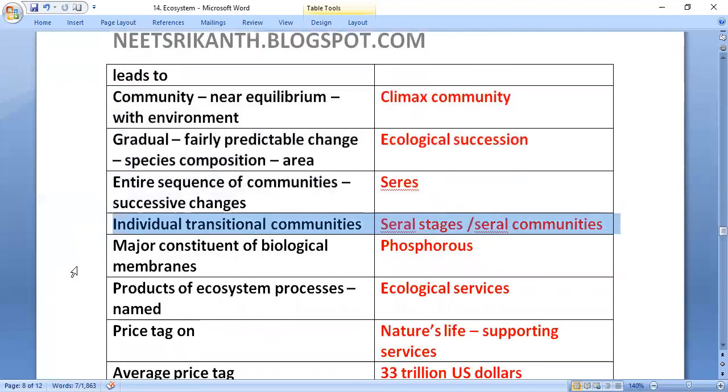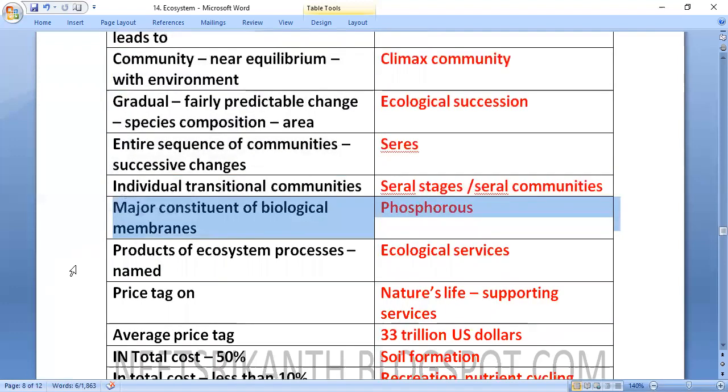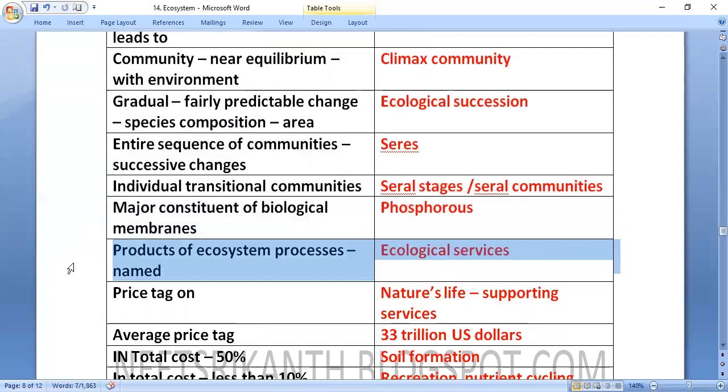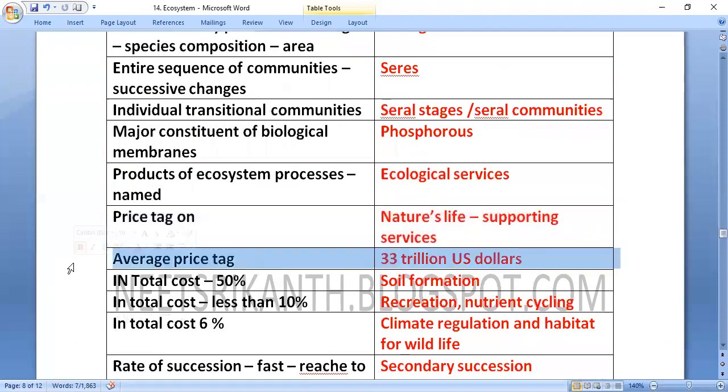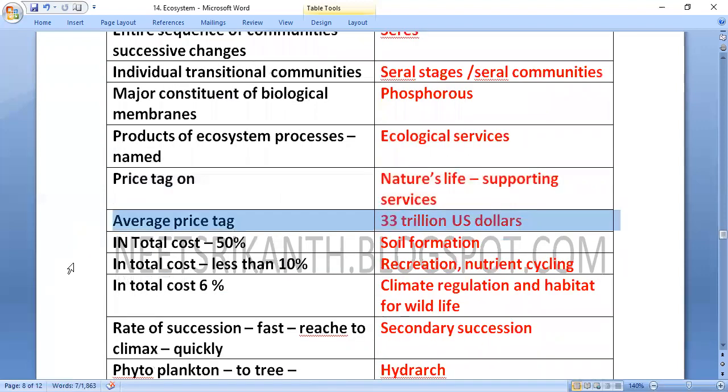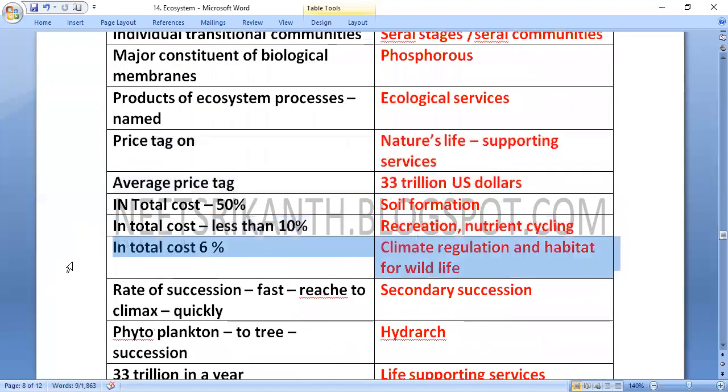Major constituent of biological membrane: phosphorus. Products of ecosystem processes are named ecological services. Price tag on nature's life supporting services: average 33 trillion US dollars. In the total cost, 50% is for soil formation, less than 10% for recreation and nutrient cycling, and 6% for climate regulation and habitat for wildlife.